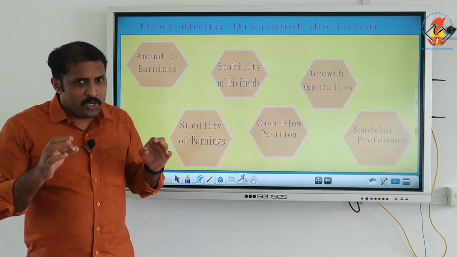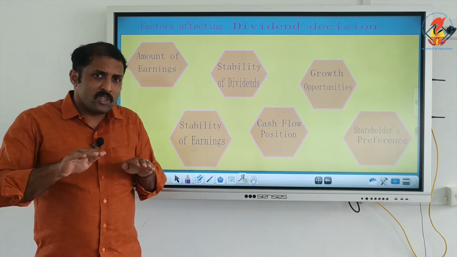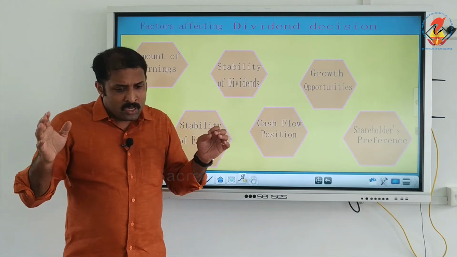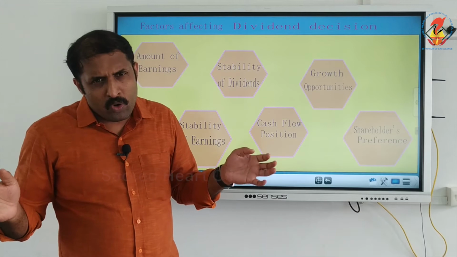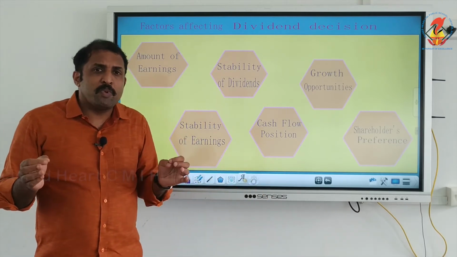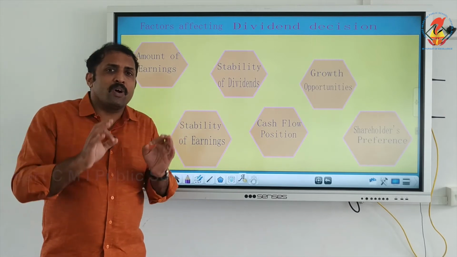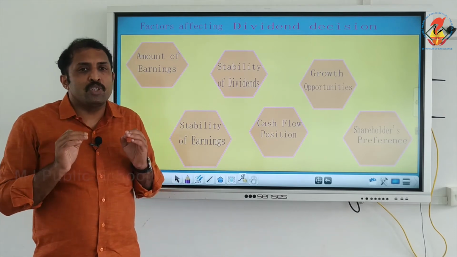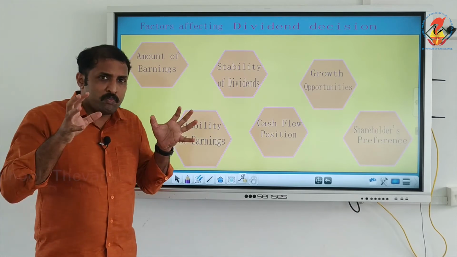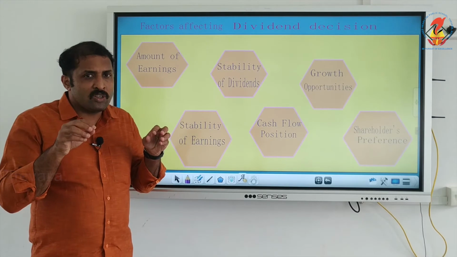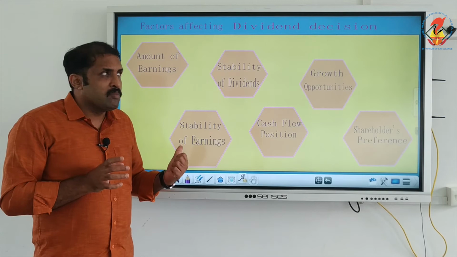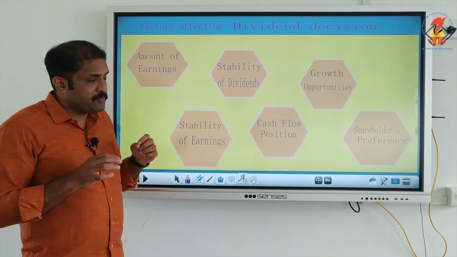It is to be checked whether that trend is going in the same way. When there is a stable earning for consecutive periods, it is better to go for higher dividends. Otherwise, it is advisable to go with a lower dividend. So, stability of the earning must be taken into consideration, whether it is stable for a longer period, before declaring dividend.